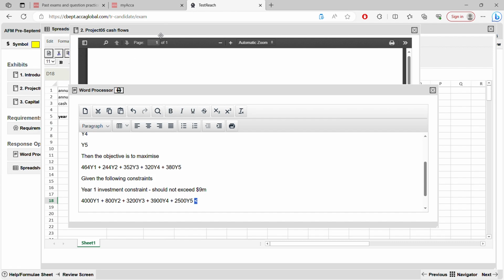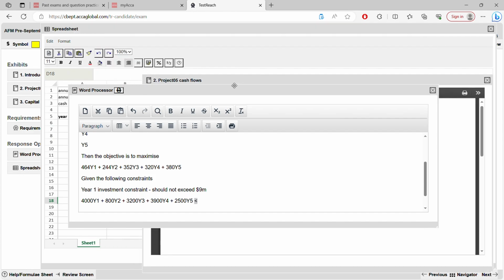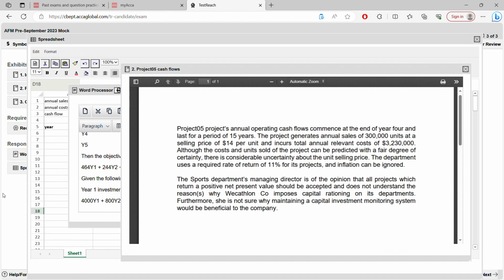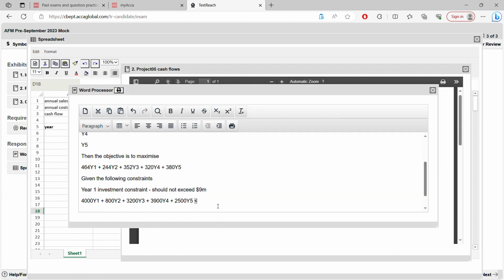Now how do you show the less or equal to sign? That's another thing here. Anyway, if you don't have the less or equal to sign, just write "less or equal to" in words. Less or equal 9,000.